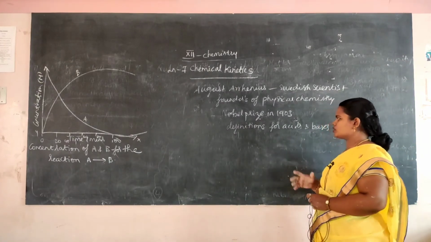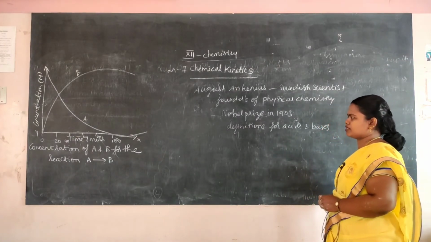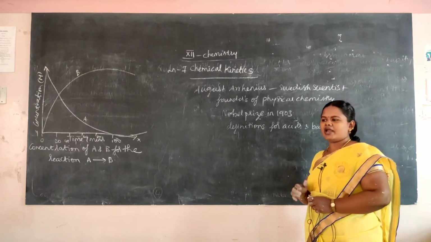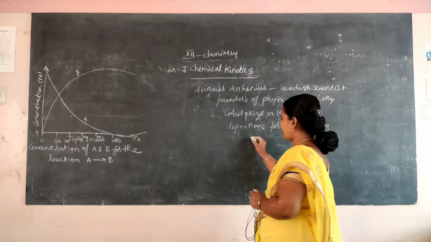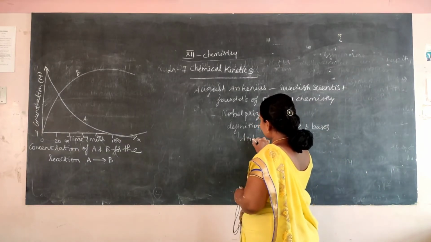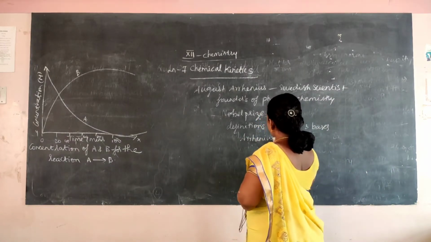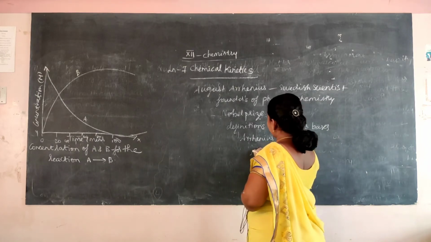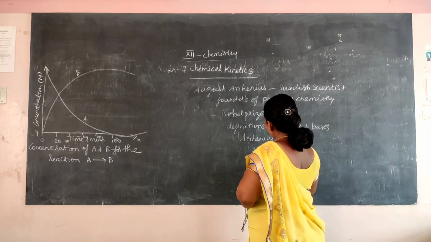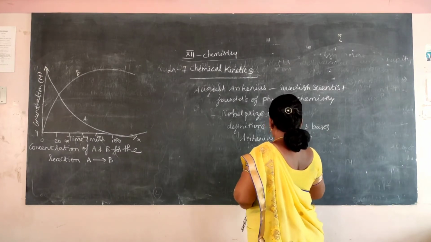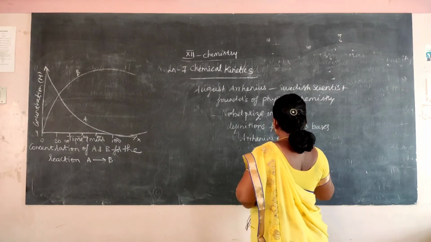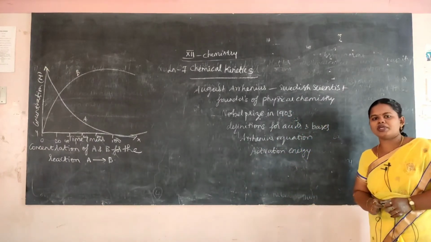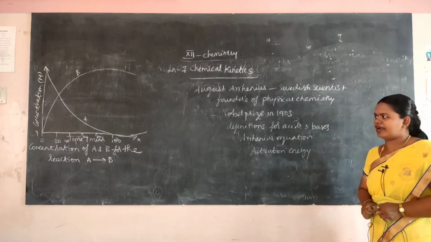He also gave the Arrhenius equation, and an important concept that is known as activation energy. So he has also told us about activation energy. Knowing about Svend August Arrhenius is very important. He is one of the important persons to be known in this chemical kinetics.